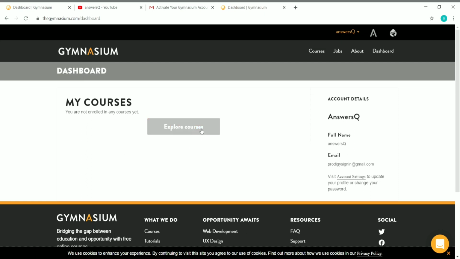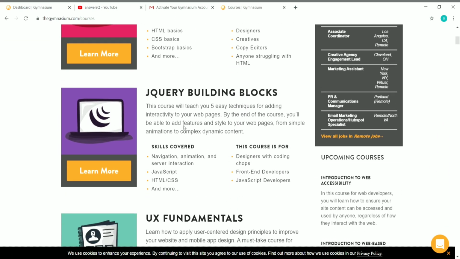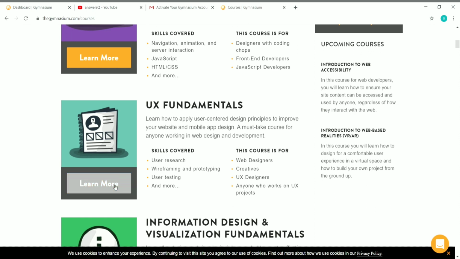So just click on explore courses. You will be directed to the Gymnasium course catalog page and choose any course that you want to enroll in. So let me enroll in this one, UX Fundamentals. So you can click on here, learn more, and see further details of the courses.